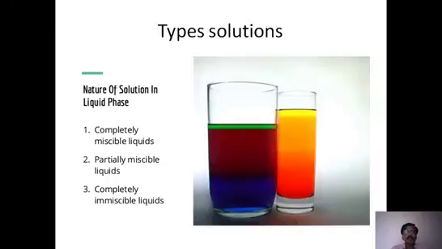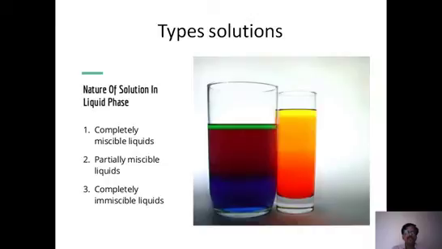Based on these categories, we have classifications here. We are now going to study these three types of solutions: liquid plus liquid. In one category, we consider that both are completely miscible. They are mixed uniformly, so a completely miscible liquid. Number two, the second category, is partially miscible.